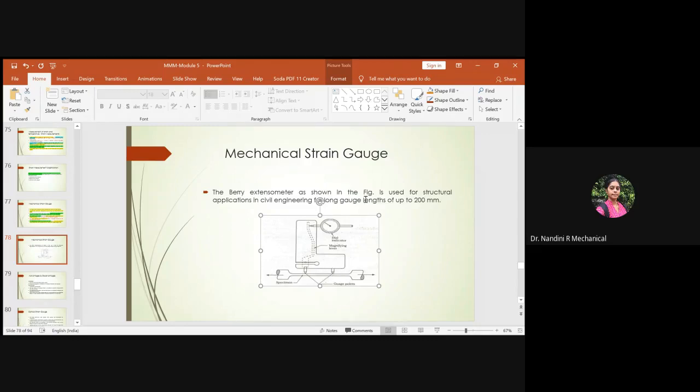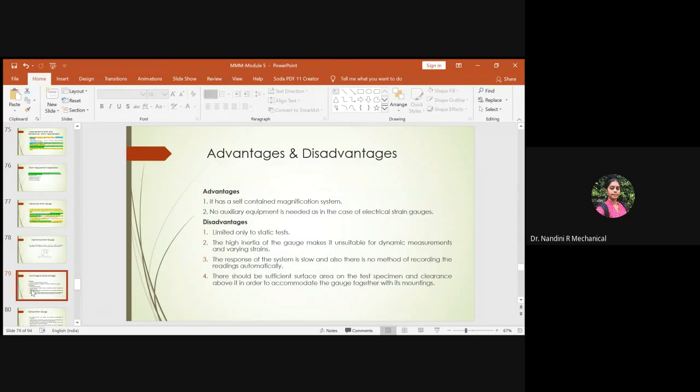So you should have a good sufficient area such that it works feasibly without any disturbance from the external surroundings. Anyhow, this is not a major drawback; it could be cleared. But these three are factors which have to be overcome, which is not possible. And hence, these are the plus and the negative points when we use a mechanical strain gauge.